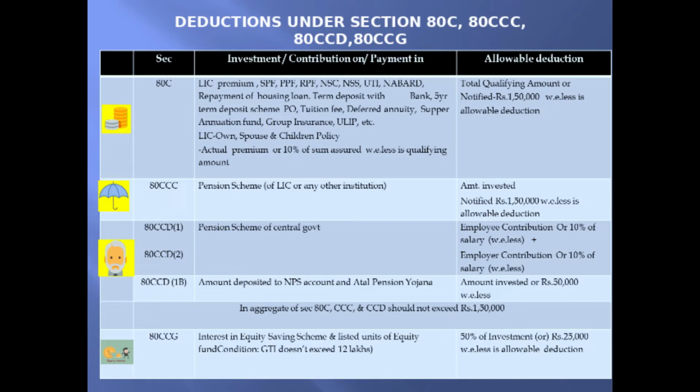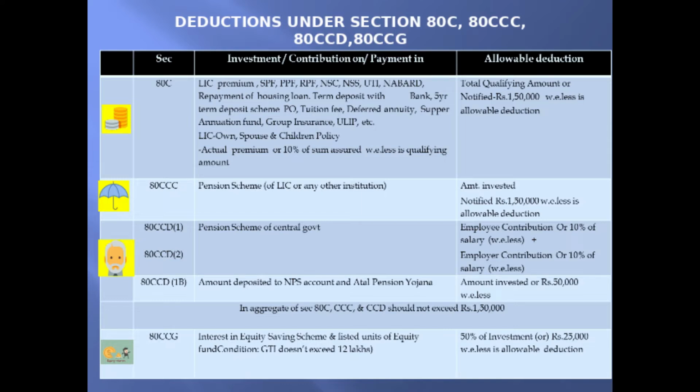Then term deposit with bank, 5 years term deposit scheme, post office. Then tuition fees paid for their children during the previous year, deferred annuity payment, then superannuation fund, group insurance premium, then ULIP, that is unit linked insurance policy, etc. All these are qualifying amounts.